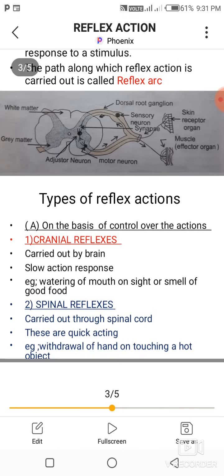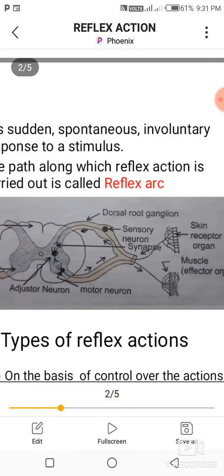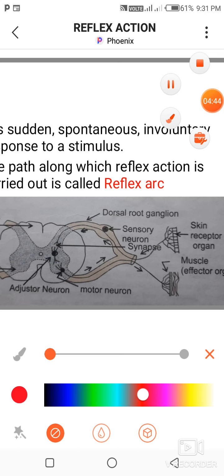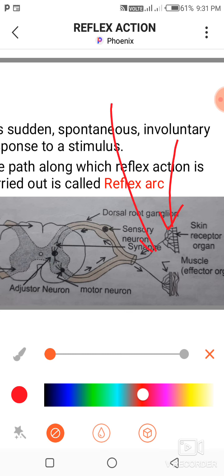Mechanism of reflex action. How reflex action operates. The receptor receives a stimulus, and the stimulus is converted into a sensory impulse. The sensory impulse enters into the sensory neuron, travels through the sensory neuron and reaches the gray matter of spinal cord.